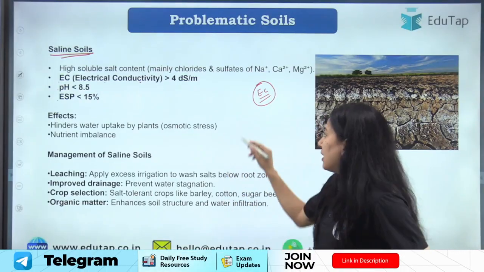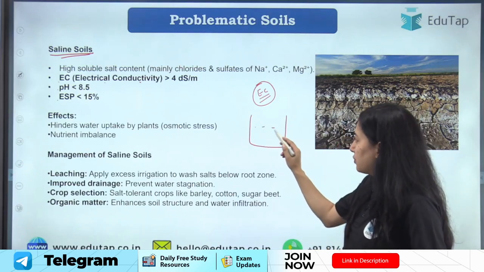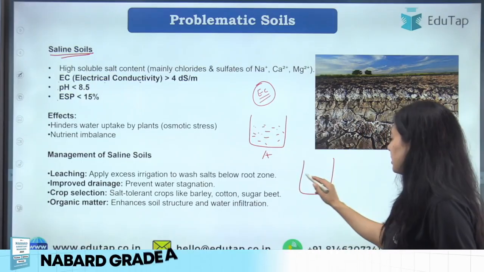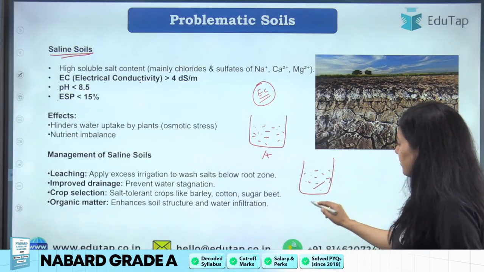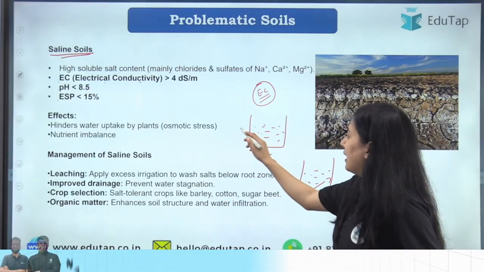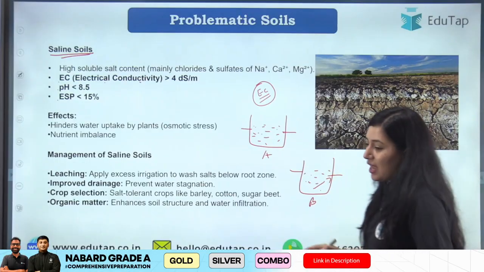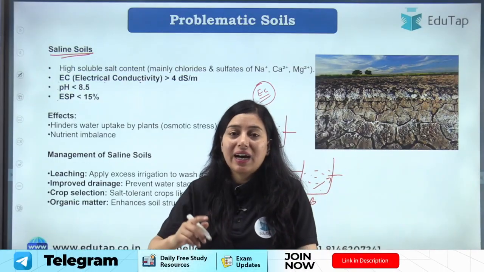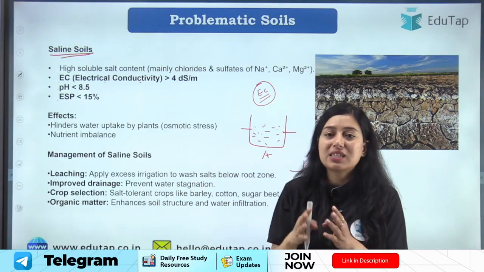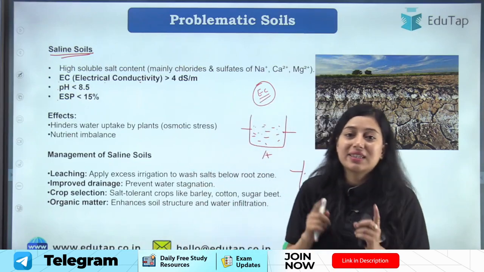Now say this is a container. Okay, here we have soil solution. In this container we have soil solution. This is container A, this is container B, say. So students, what we do, we pass electricity through these containers. In the soil where the amount of salt is high, where the concentration of salt is higher, the electrical conductivity will be higher, because more electricity will pass, right?